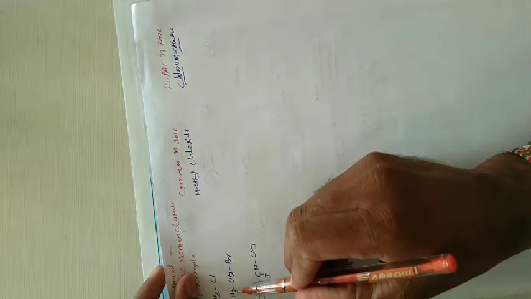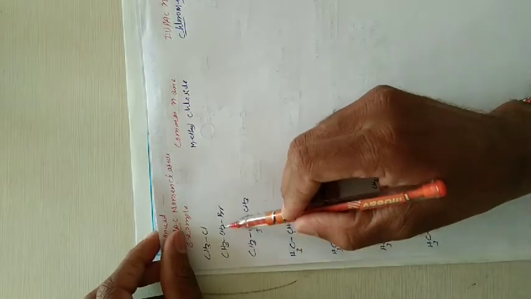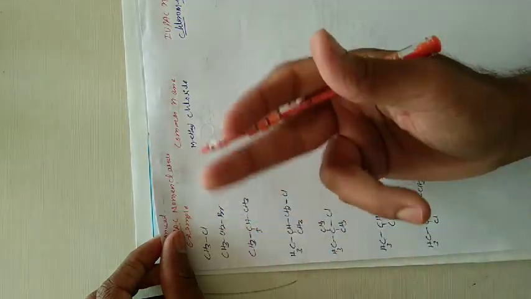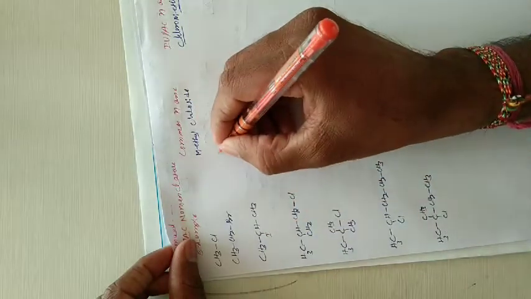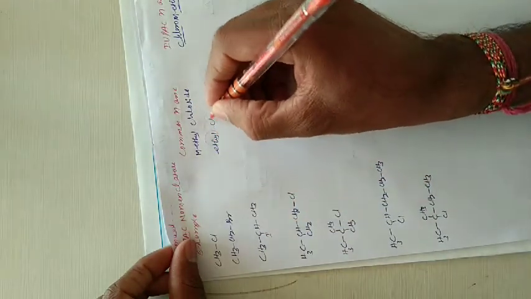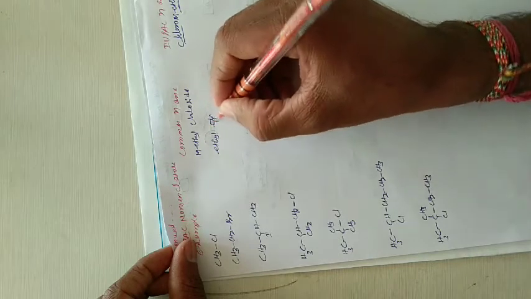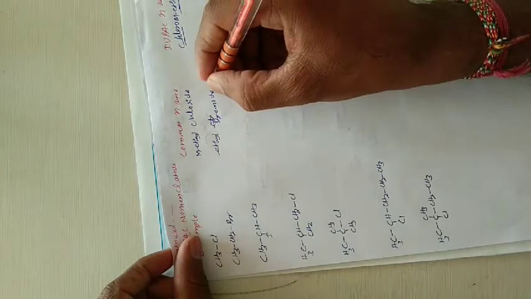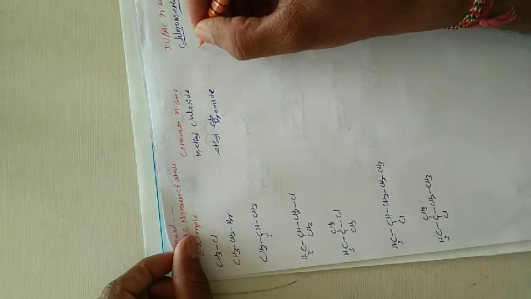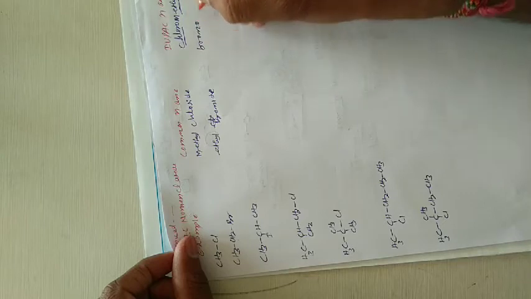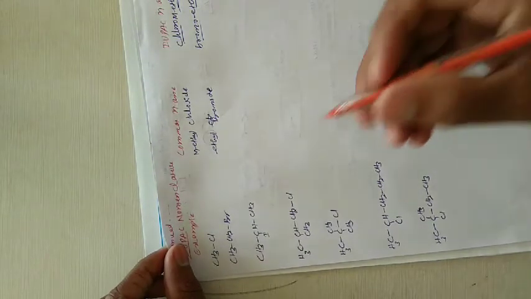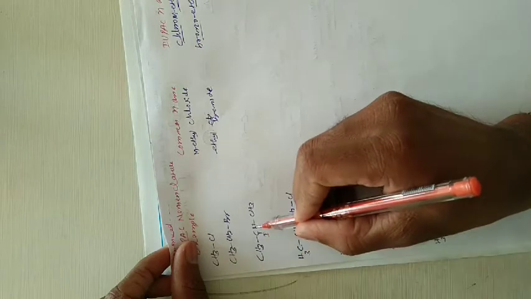Just see here, in this case CH3CH2Br. CH3CH2 means ethane, two carbons, eth, so the common name is ethyl bromide. Sorry, bromide, not chloride: if chloride is there, then you write chloride; here you have to write bromide. This is ethyl bromide. The IUPAC name: first the halogen, that is bromoethane. Bromoethane is the IUPAC nomenclature of CH3CH2Br.